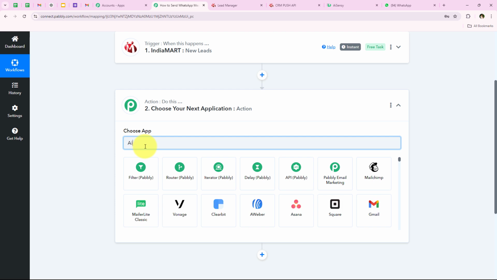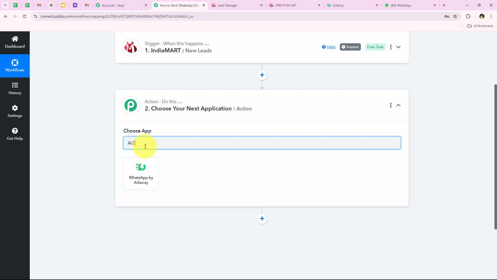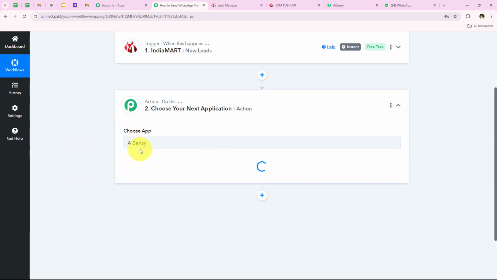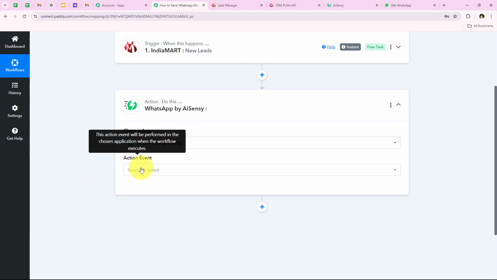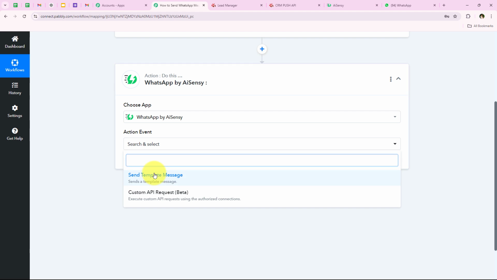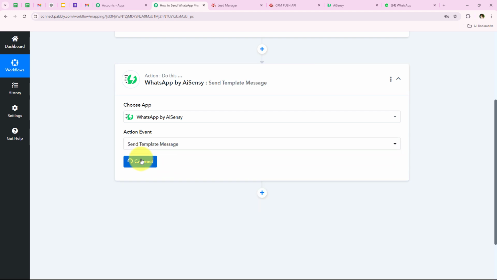So now for my action application, I'm going to select AiSensy. AiSensy is a platform with the help of which we are going to send automated WhatsApp messages. If you wish, you can definitely use any other application like Wati, or you can use WhatsApp Cloud API too. So I'm going to look for it, and then we are going to select it. And now for the action event, we are going to select send template message, and then we are going to click on connect.